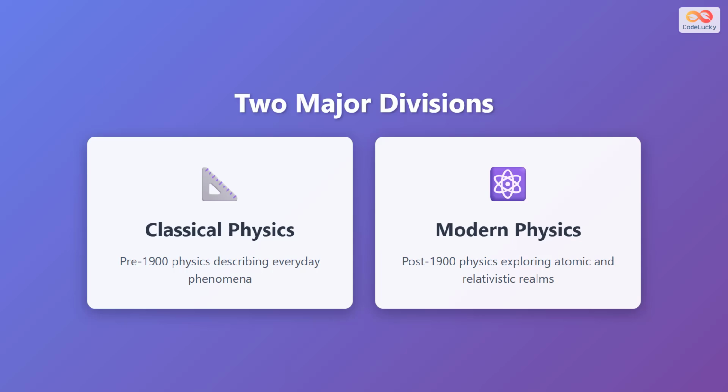Physics is broadly divided into two major categories: classical physics and modern physics. Classical physics encompasses all the physics developed before 1900, which describes everyday phenomena we can observe directly, like motion, heat, and light. Modern physics emerged after 1900 and explores realms beyond our everyday experience, including the atomic and subatomic world, as well as objects moving at extremely high speeds. This division marks a fundamental shift in how we understand nature.